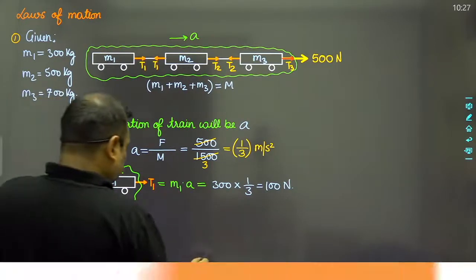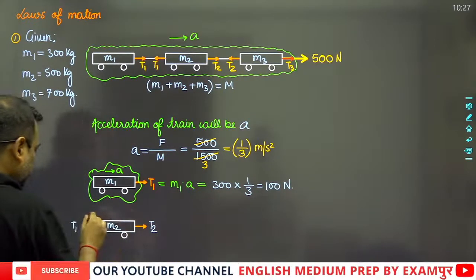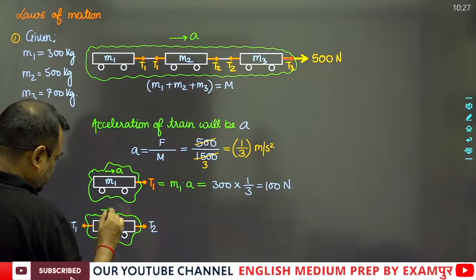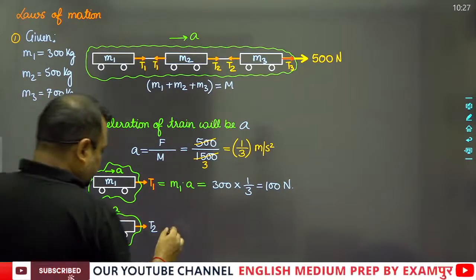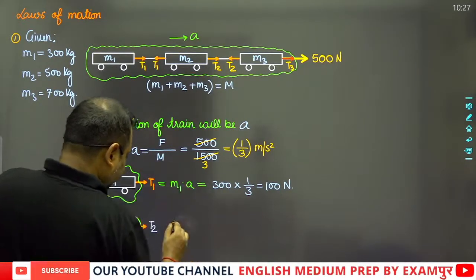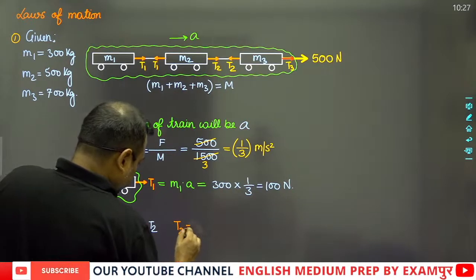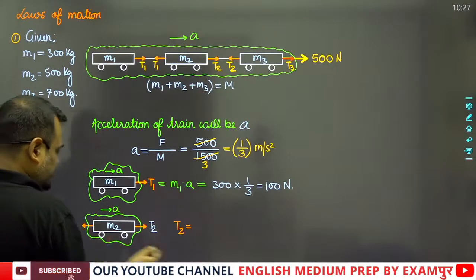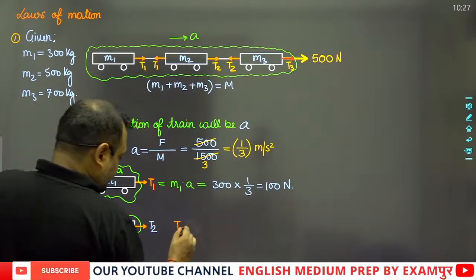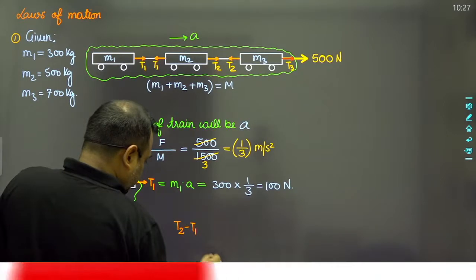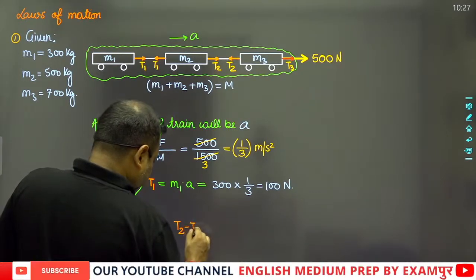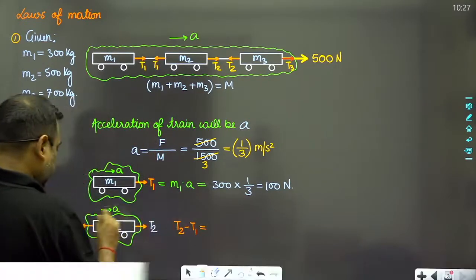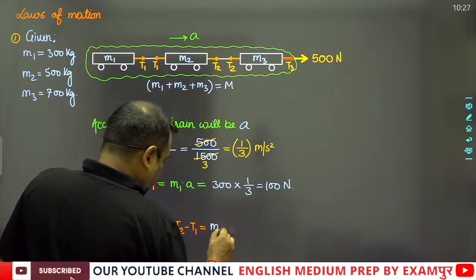Now we all know that this block is moving with acceleration a. So T2 minus T1 will be equal to m2 into a.